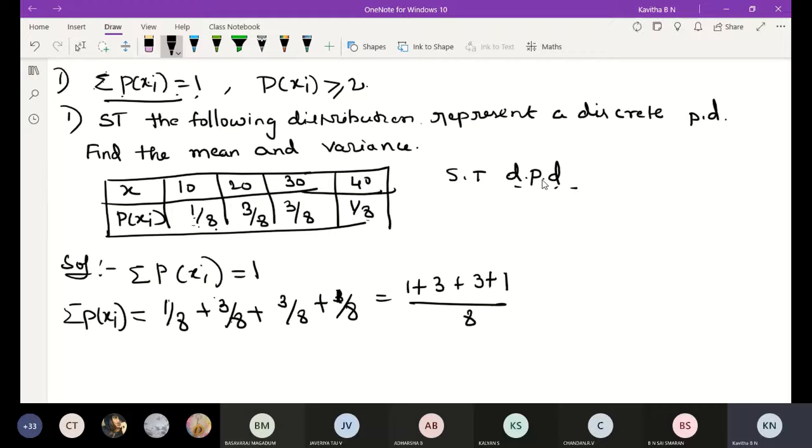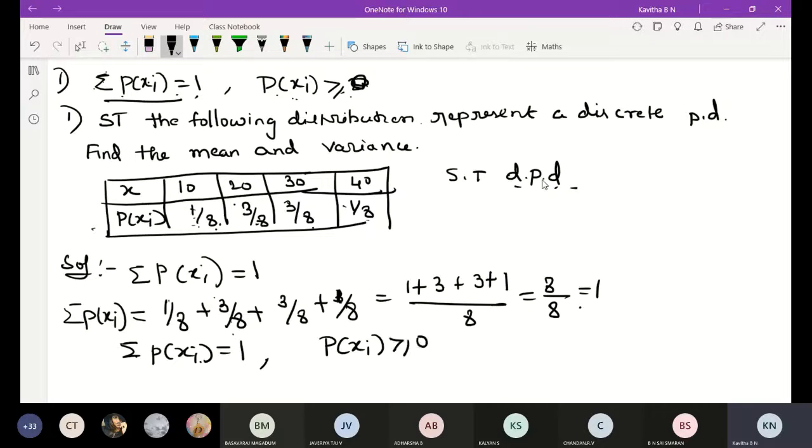Okay, here 6 to 7, 8, 8 by 8 is equal to 1, means summation of P of xi is equal to 1. Understood how to find the summation of P of xi? Take the second row and add it: 1 by 8 plus 3 by 8 plus 3 by 8 and 1 by 8. We are getting 1, means summation of P of xi is equal to 1. And one more condition is there: P of xi is greater than or equal to 0.